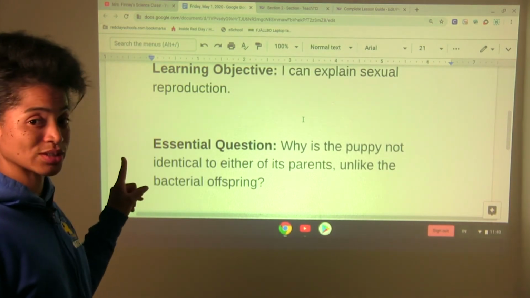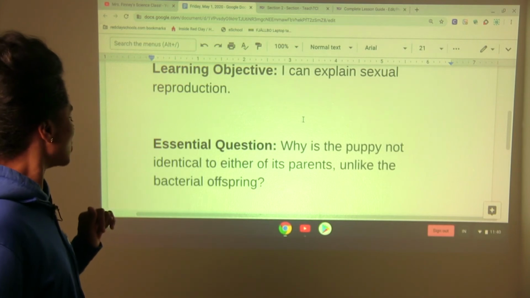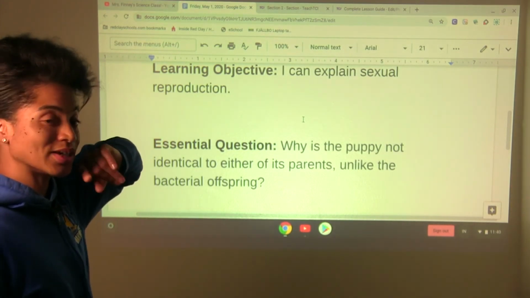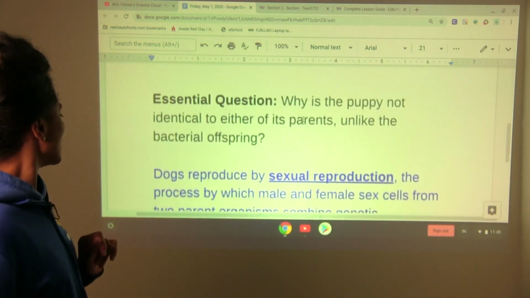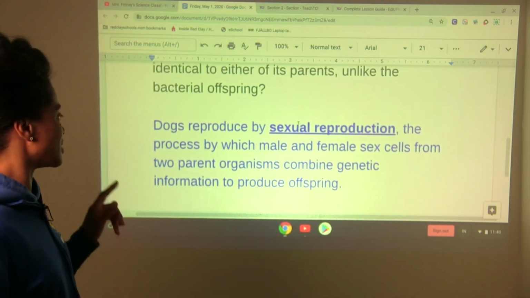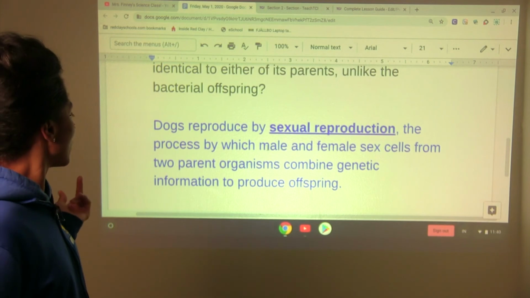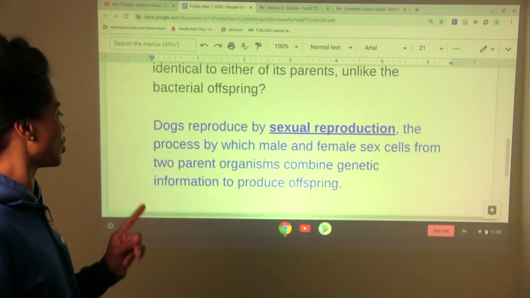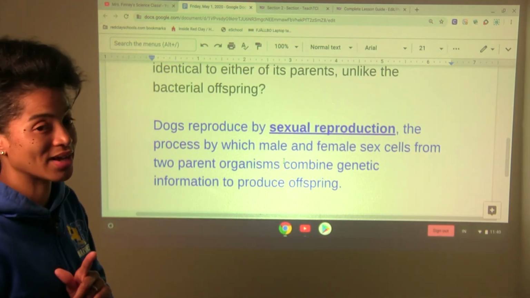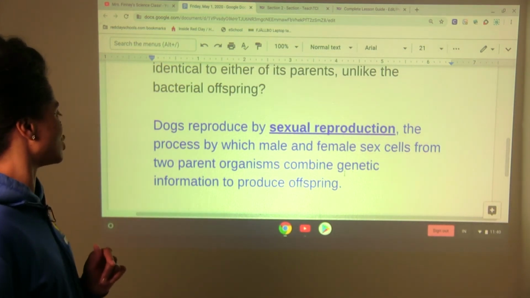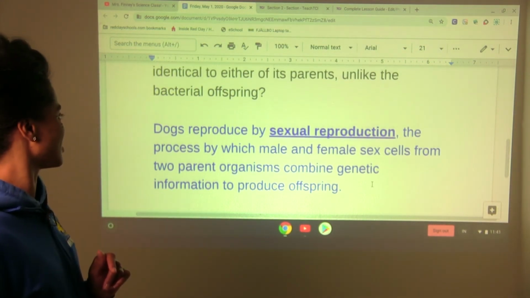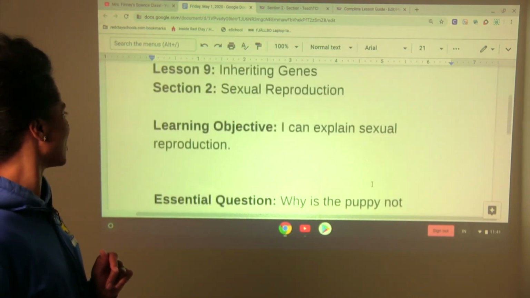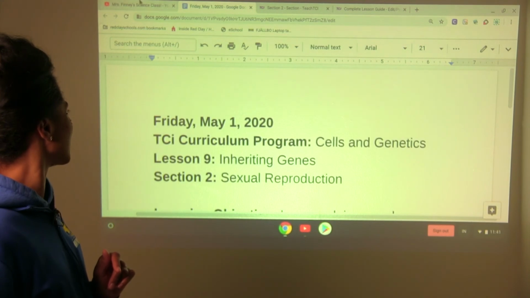If you can answer this question, then you can do a comparison between asexual reproduction and sexual reproduction. All right. So dogs reproduce by sexual reproduction, the process by which male and female sex cells from 2 parent organisms combine genetic information to produce offspring. All right? And that is our lesson for today.